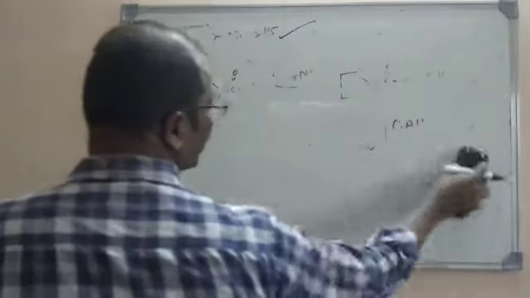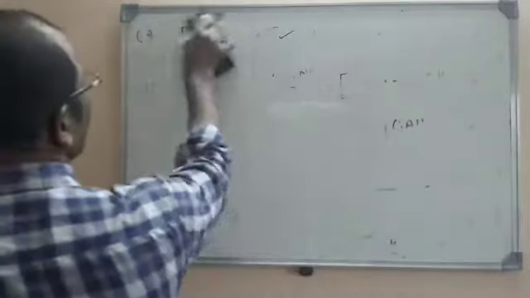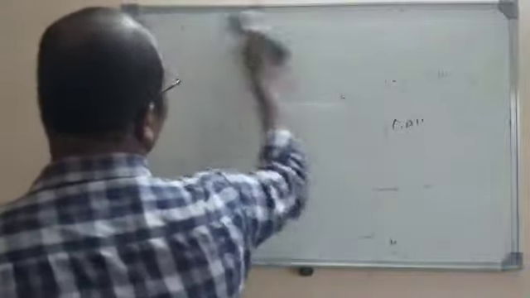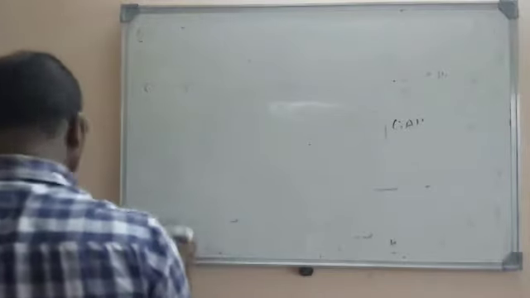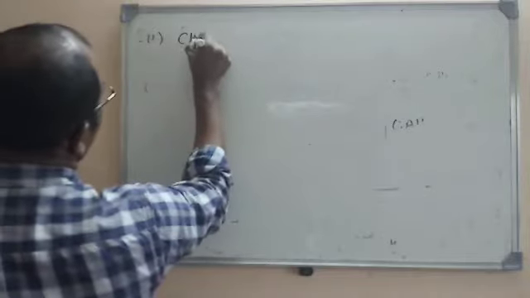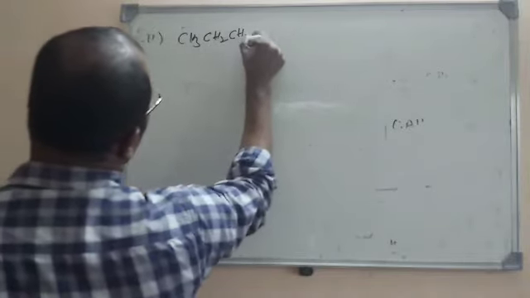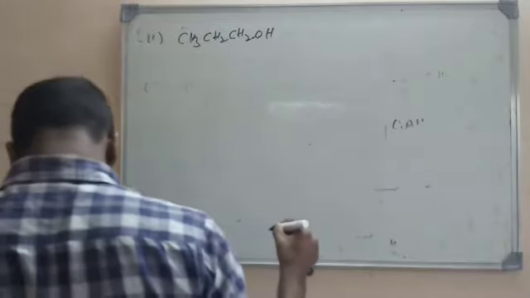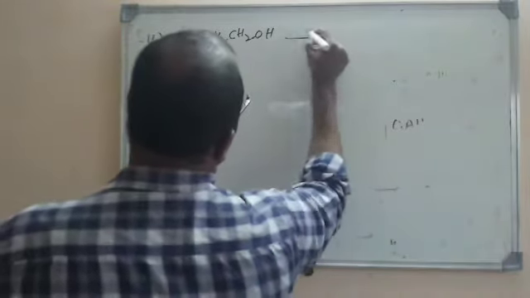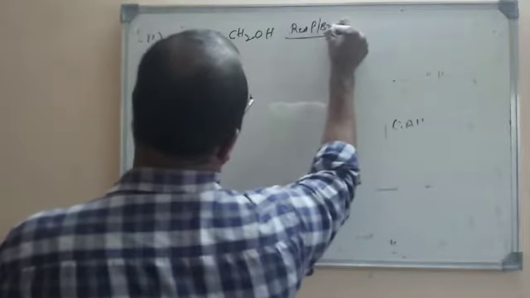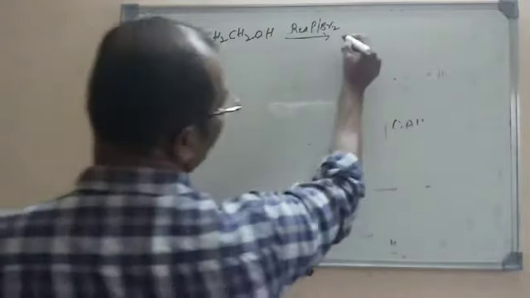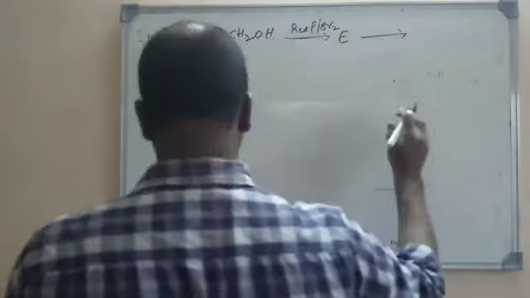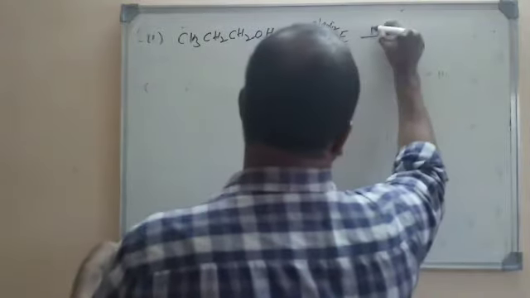Identify the F in the following chemical reaction. One reaction is given. In that reaction we have to find what is capital F here. So what is given? First N-propyl alcohol is given, CH3CH2CH2OH. This is N-propyl alcohol and here it is treated with red phosphorus and bromine. We know the reaction of alcohols. What is going to be formed here? Alkyl halide. So what is E here? We have to find. And again what they have done? They have treated with ammonia and we have to find F there.